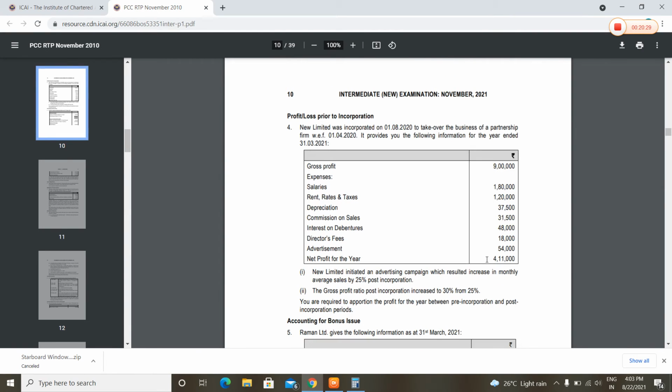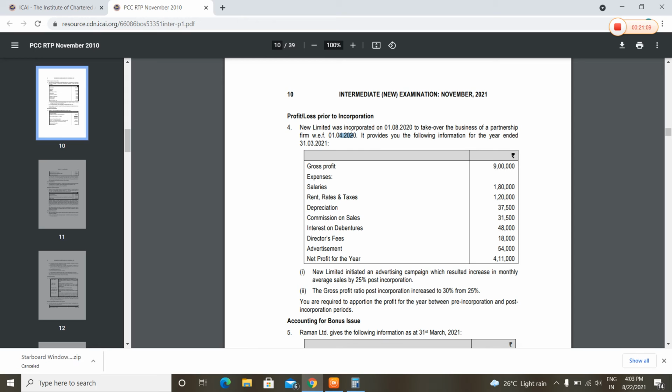Now the fourth question: profit and loss prior to incorporation. A new limited company was incorporated on 1st August 2020, taking over a partnership on 1st April. That means the pre-incorporation period is April, May, June, July, 4 months, and 8 months is the post-incorporation period. That is 4:8, that is 1:2 is the time ratio.